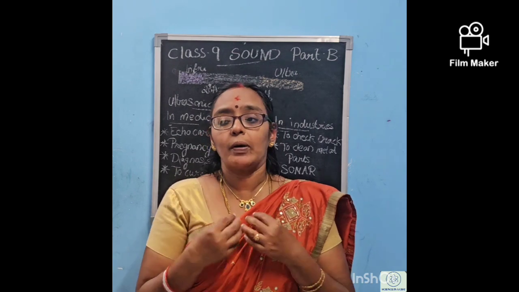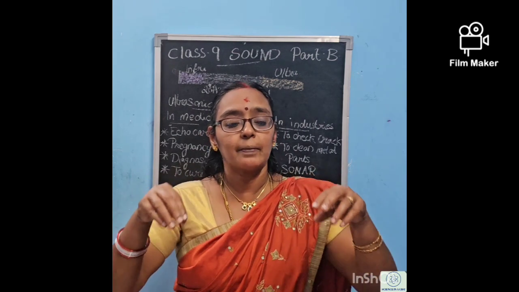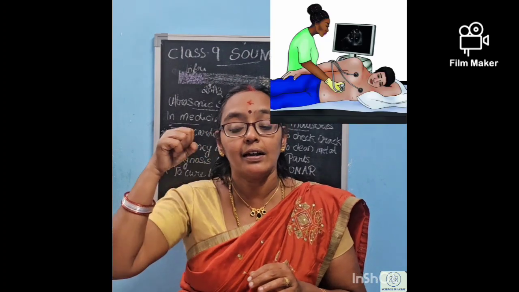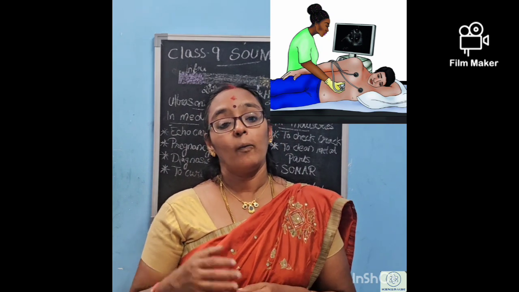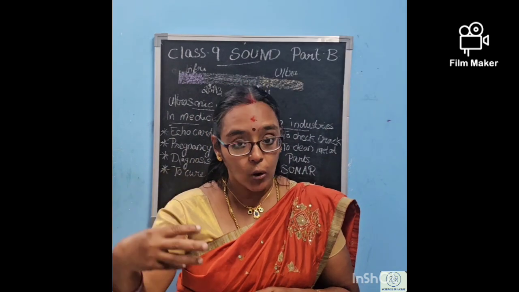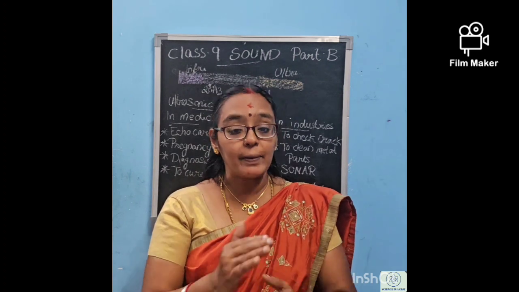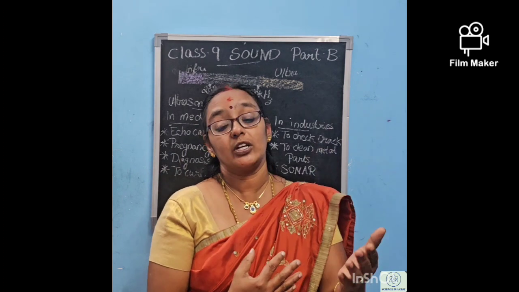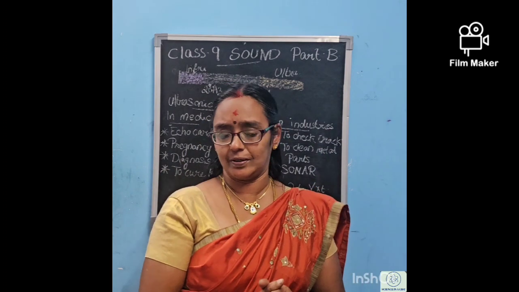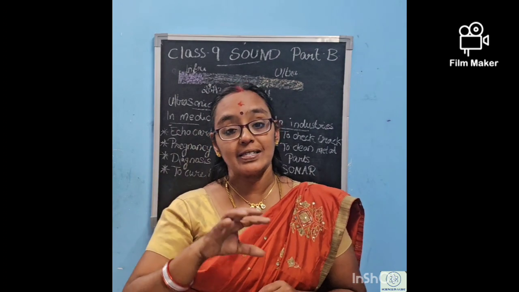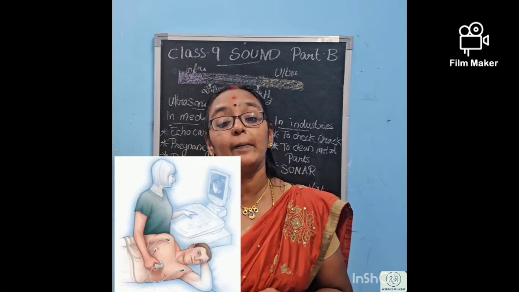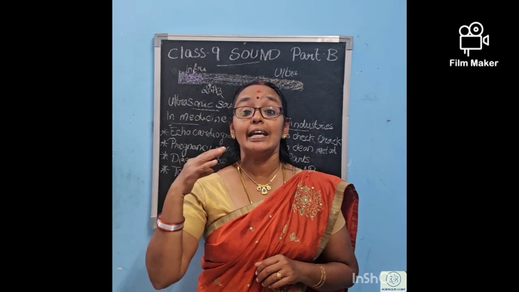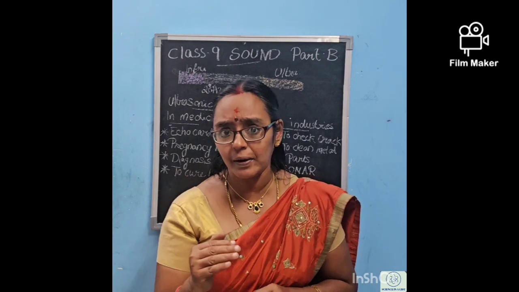How do they do it? Near the heart, they keep some sticker-like projections, and they send ultrasound through them. The ultrasound goes inside the body and reflects back. This ultrasound is changed into electrical signals with the help of the machines, and by seeing the images formed, they are able to understand whether there is any problem with your heart or not. So an echocardiogram is an easy way of understanding whether there is trouble in the heart.